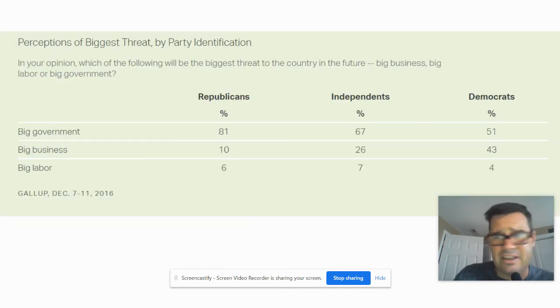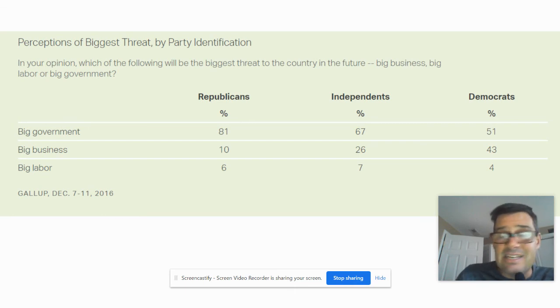Also, looking at this last thing before we're done: perceptions of biggest threat by party identification. And look at the first one, big government. Who's scared the most? Biggest threat for the future. Is it big government? Big labor, which is labor unions. That was maybe something back in the 50s or 60s that might score high, but not so much now. Labor unions have lost their power as fewer people join them. But big business or big government is what we're going to look at. And you can see big government: 81% of Republicans say it's the biggest threat, 67% of independents say big government's the threat, whereas for Democrats it's only 51%.